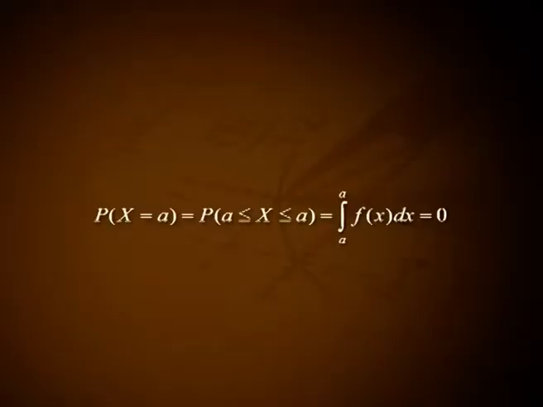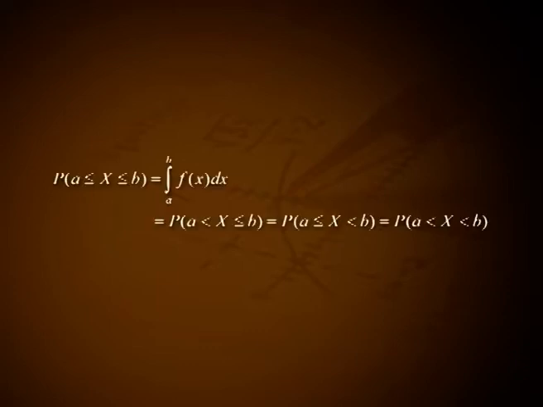For a continuous random variable X, the probability at any particular point a, P(X = a), is equal to P(a <= X <= a), which is equal to the integral from a to a of f(x) dx, that is equal to 0. Thus, we get P(a <= X <= b) is equal to the integral from a to b of f(x) dx, that is equal to P(a < X <= b), which is the same as P(a <= X < b), which is equal to P(a < X < b).